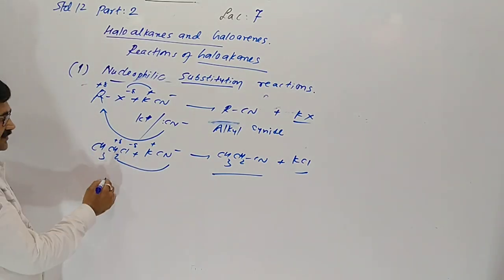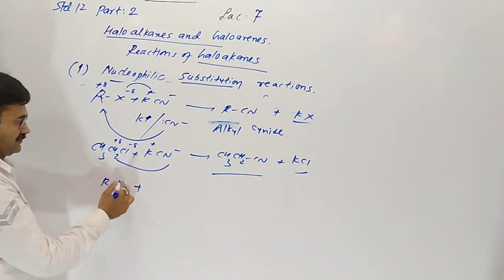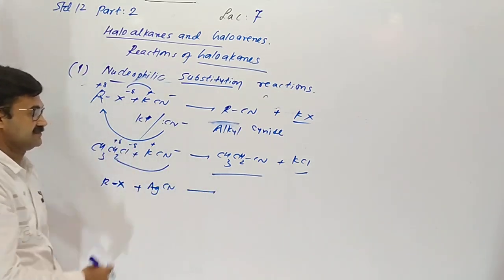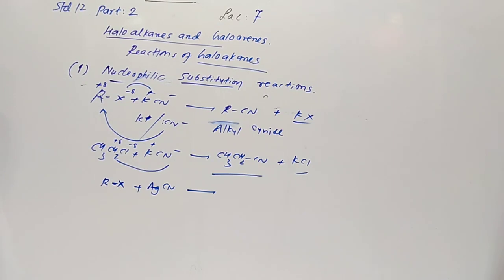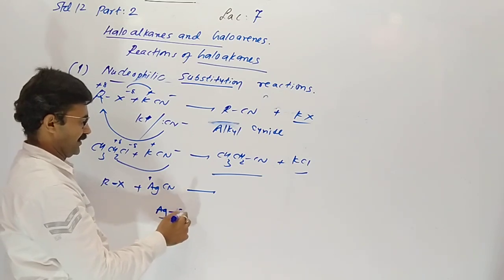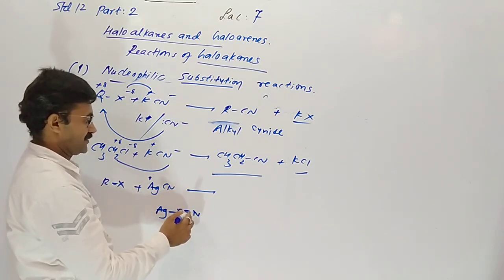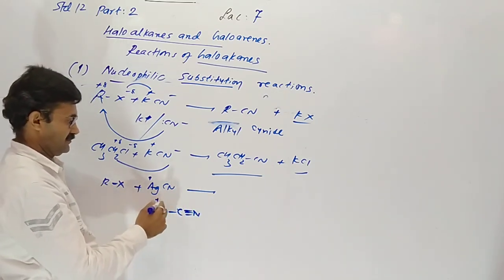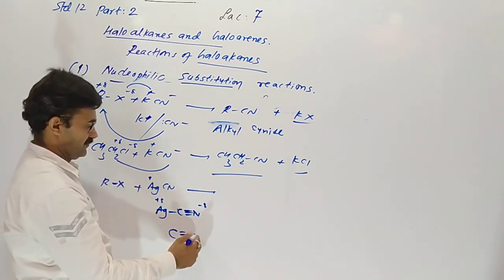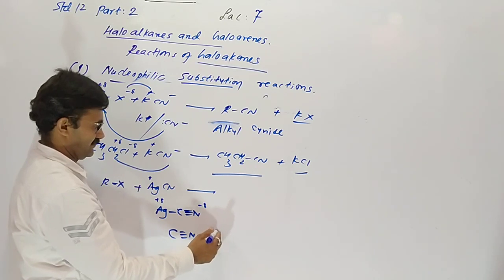But there is an exception. If we take silver cyanide, then what happens? That gives isocyanide. Yes, here the bond is not ionic. Here it is a covalent bond. So Ag+ continuously transfers on the nitrogen atom.